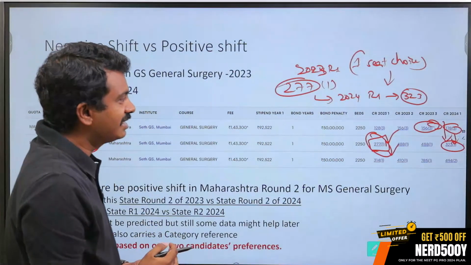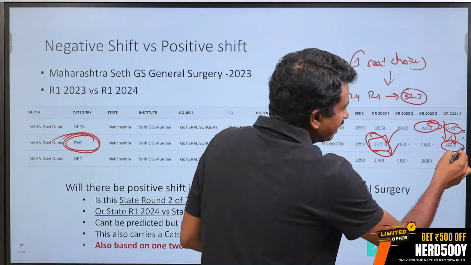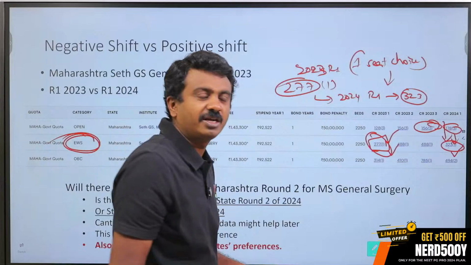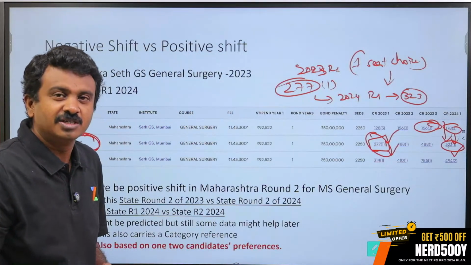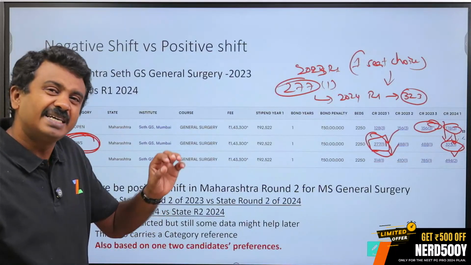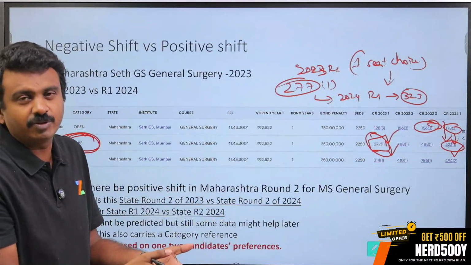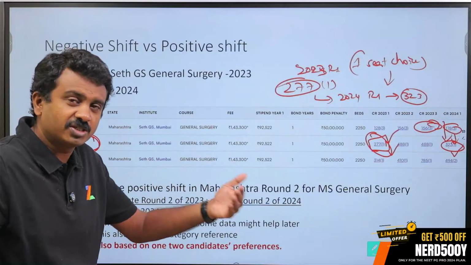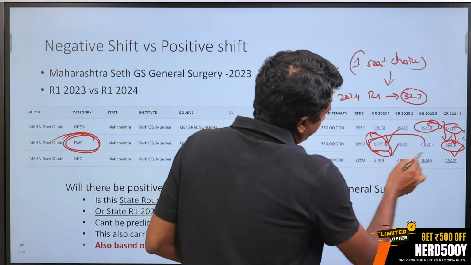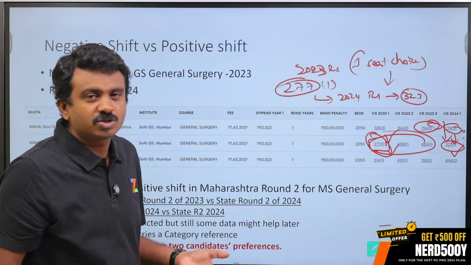Now the query is, am I expecting a shift? If I am expecting a shift, it purely depends upon whether 323 wants GS general surgery or not. This is a very, very unpredictable thing. It is very difficult, because unless you connect with 323, you don't know whether he or she is actually opting for a better seat. If the candidate doesn't opt, none of the data points are relevant. There is absolutely no relevance.